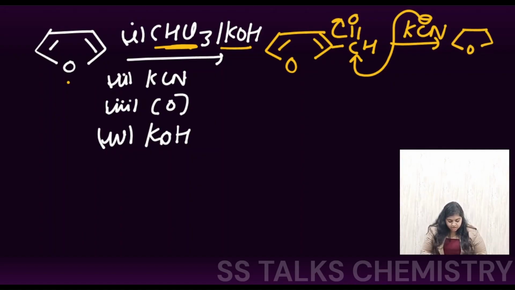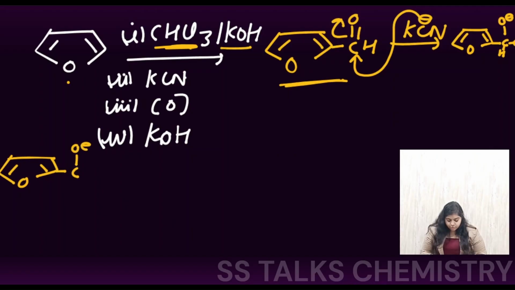Now here carbon with the O negative, and here we will have the hydrogen, and here the attack of the CN has occurred. So this species is being formed. So now in the reaction medium you are going to have more of this furan with the substituted aldehyde groups also. So what is going to happen now? This species, C with the O negative, where the hydrogen and the CN are there.